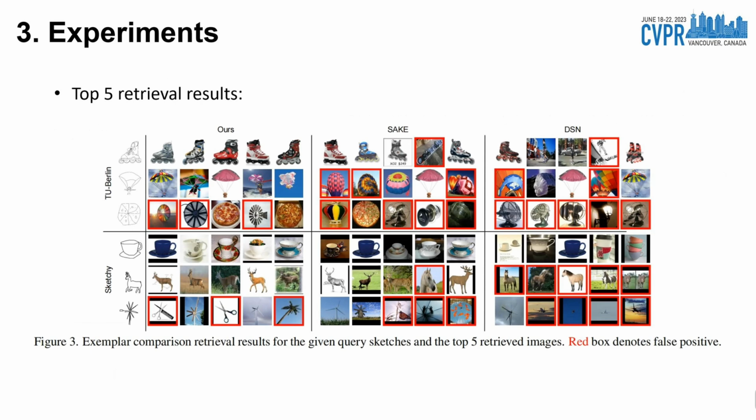Some qualitative results are illustrated in this figure. We can find that most of the top images retrieved using our approach more faithfully resemble the query sketches in terms of the overall object pose and shape characteristics. And the false positives given by our method are somehow reasonable, as they are superficially similar to the query.